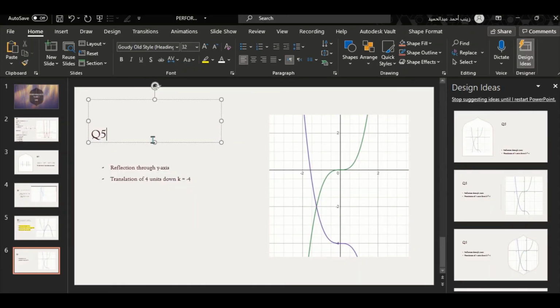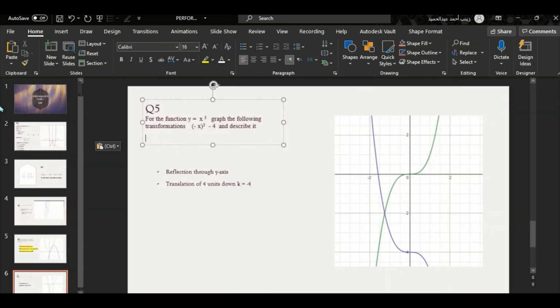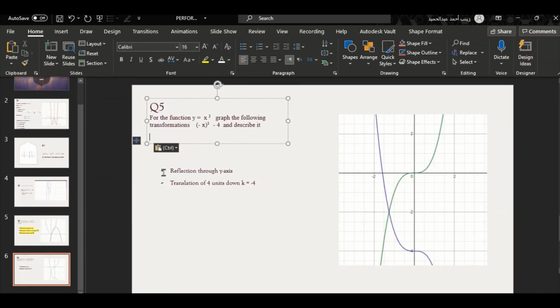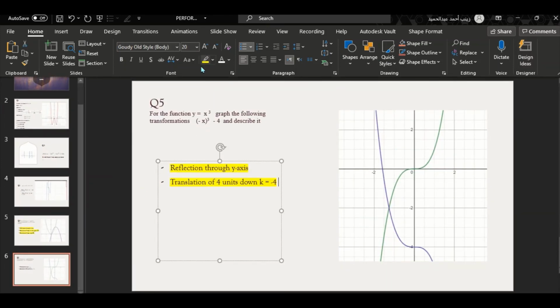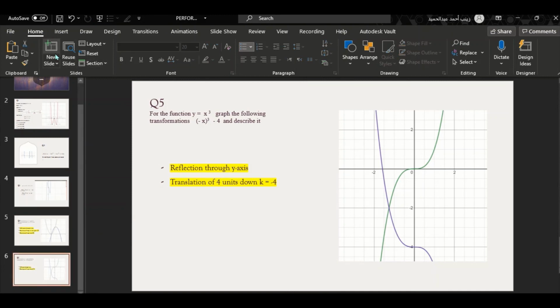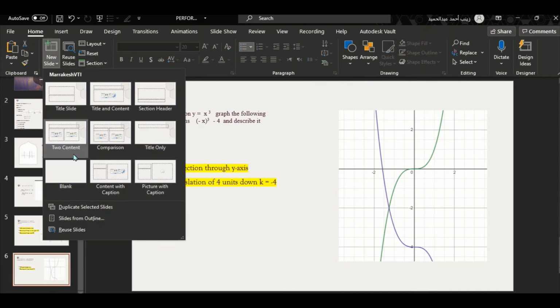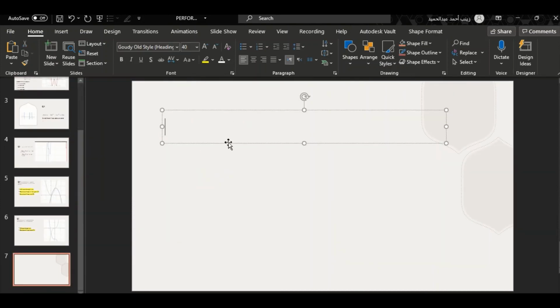Great, now we've finished our 5 questions. This is my answer highlighted. Okay, let's add a new slide, a thank you slide, because the teacher had spent a couple of minutes reviewing your work. So thank you.